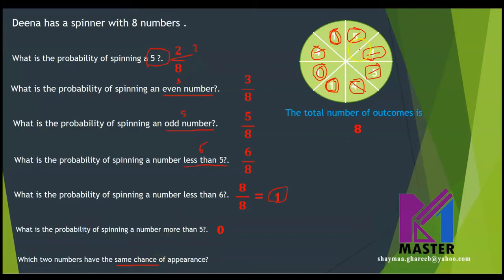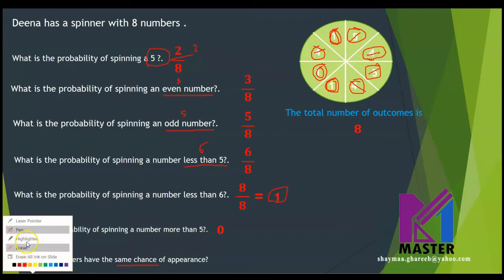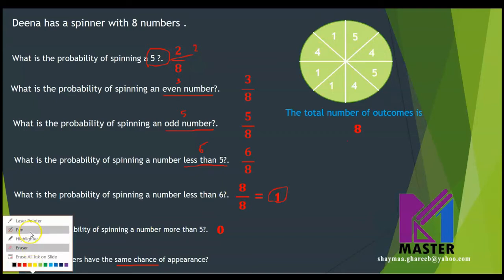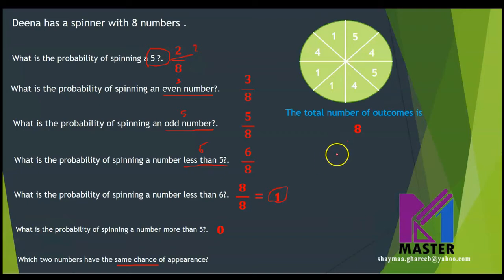So which two numbers here are repeated the same number of times? What do you think? Let me erase so you can see more clearly. What do you think now? Which two numbers have the same chance of appearance?